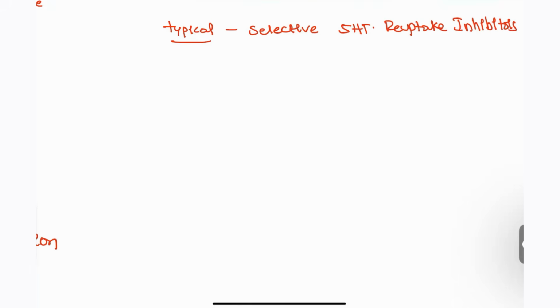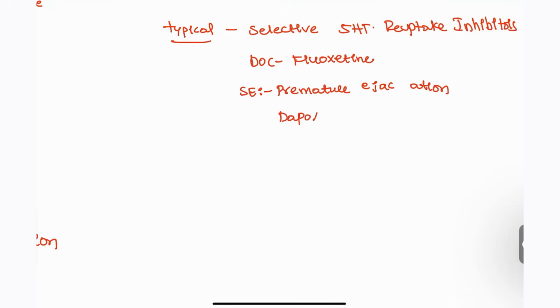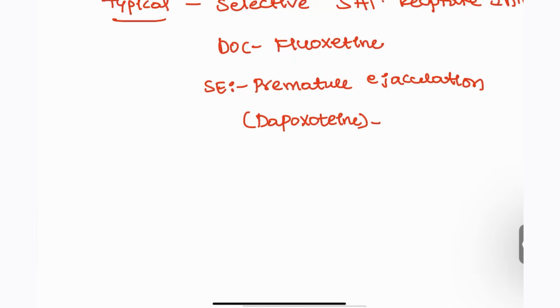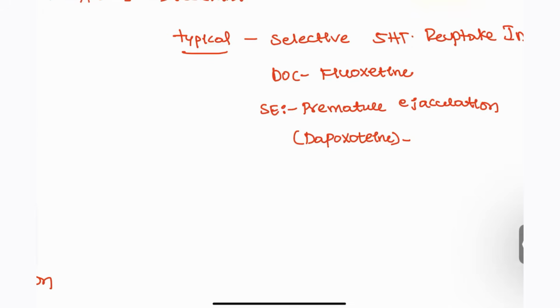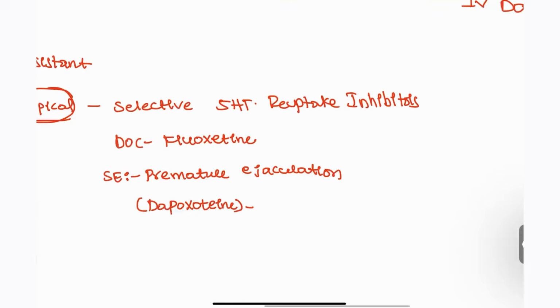So what is the common drug that we are going to give, guys? Fluoxetine. Fluoxetine is given to these patients, and this drug has a specific side effect. What is that side effect? Delayed ejaculation. For those patients who have conditions like premature ejaculation, we can give this drug, right? Dapoxetine is the drug associated with treating premature ejaculation, right? Next, SSRIs are not only given for depression patients. SSRIs can be given for the following conditions.